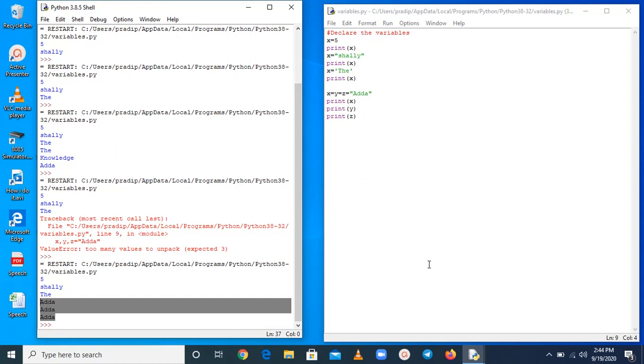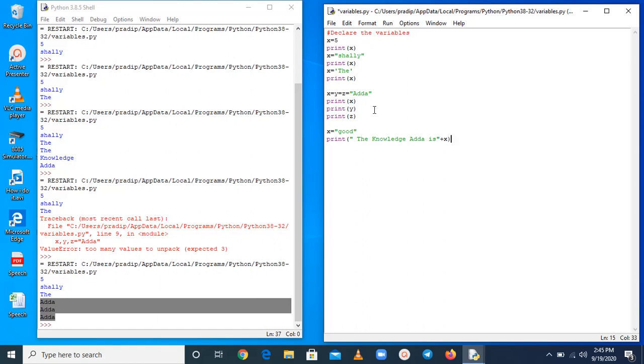Now talking about output variables, we said concatenation, concatenate. Okay. So here suppose x equal to good. Yes, I have declared it, and if I want to print it, here, the knowledge adda is, and plus x.